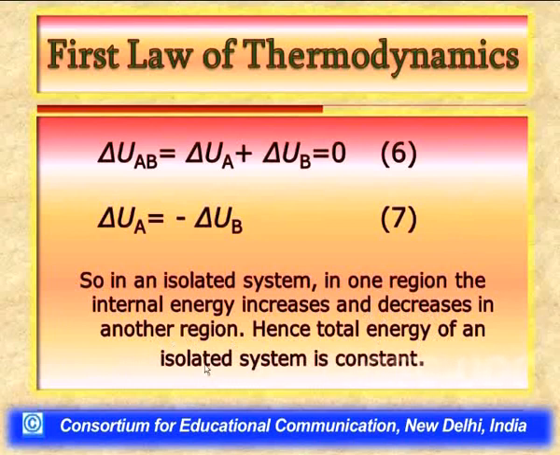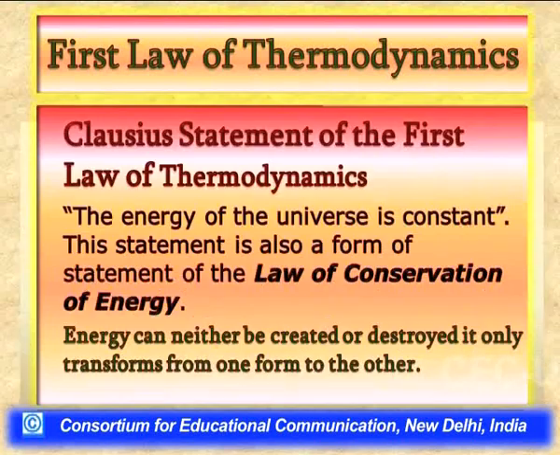Hence, we can say that the total energy of an isolated system is constant, using which Clausius gave his famous first law statement of thermodynamics, according to which the energy of the universe is constant. Now, how is the energy of the universe constant?